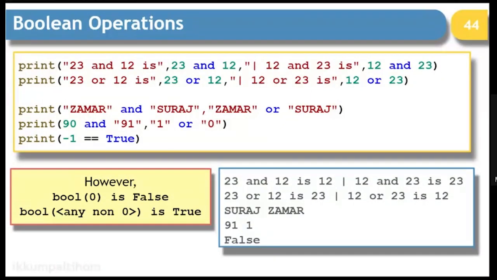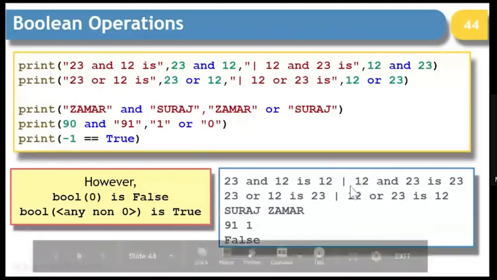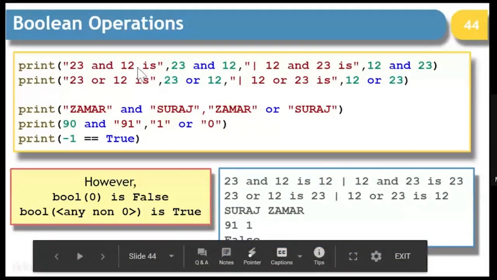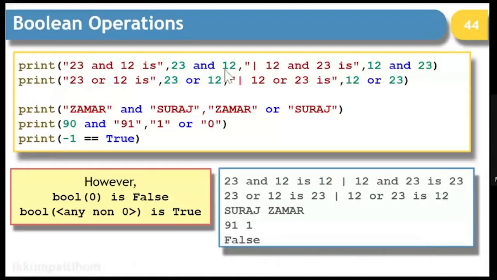And whenever you talk about the OR operation, if your left side is true, there is no need to go to the right hand side. With that logic, if you look at the very first case here, where we are saying 23 and 12, the result will be 12. It has nothing to do with 23 being non-zero and 12 being non-zero. Just look at it as two different integers on either side of the AND operation. So whatever is on the right hand side, that becomes the answer.